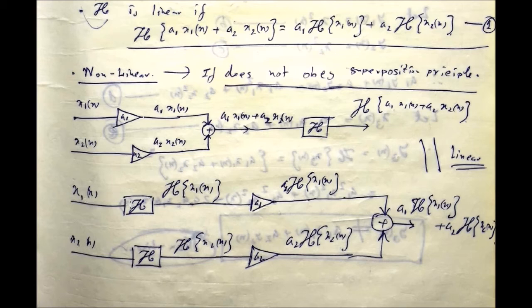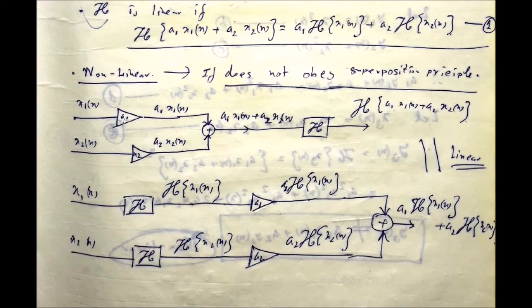For x1[n], do the system operation first. Okay, pass x1[n] through the system and you will obtain the system operation on x1[n], and again pass the second input through the system and you will obtain the system operation on the second input. Okay, those are individually obtained, and after that the first one is passed through the a1 multiplier and the second one is passed through the a2 multiplier individually. So you will obtain a1 H{x1[n]} and a2 H{x2[n]}. After that they are summed up, and you will obtain a1 H{x1[n]} plus a2 H{x2[n]}.